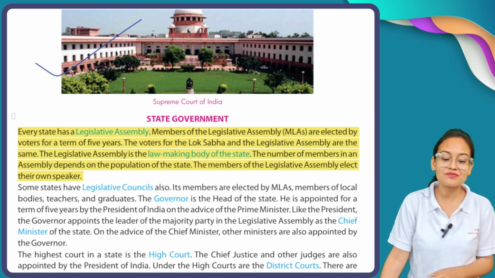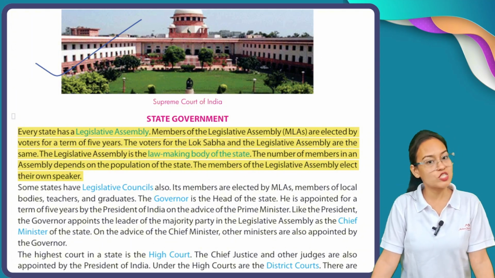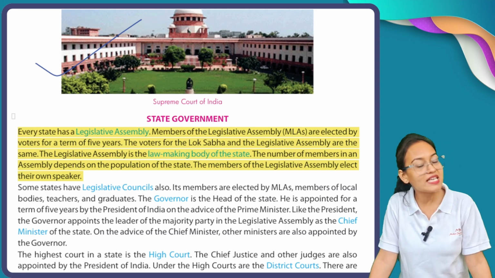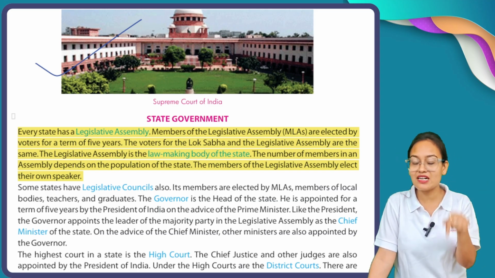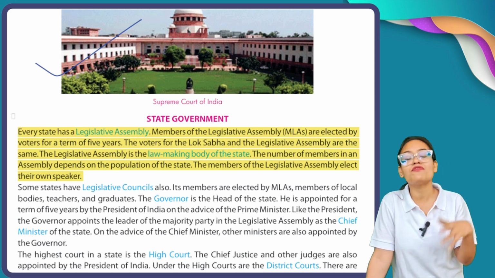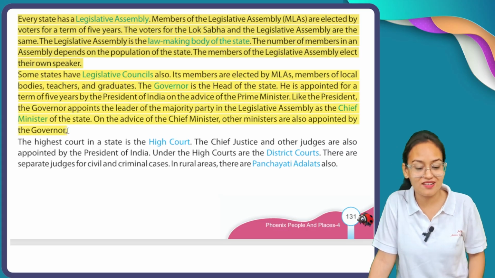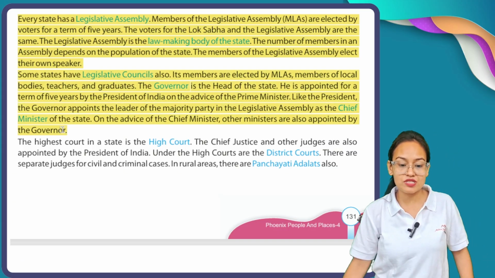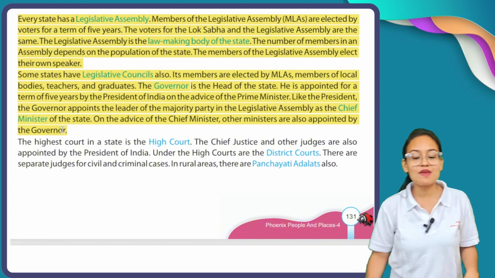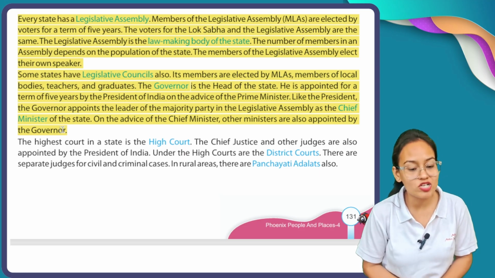The members of the legislative assemblies elect their own speakers. Now you can see the speaker of Lok Sabha is elected by the members themselves. Similarly, MLAs appoint their own speaker. Some states have legislative councils also. Its members are elected by MLAs, members of local bodies, teachers and graduates.